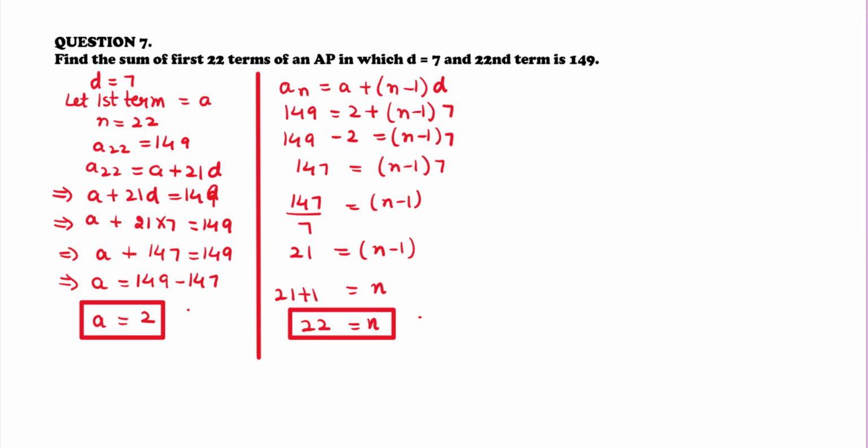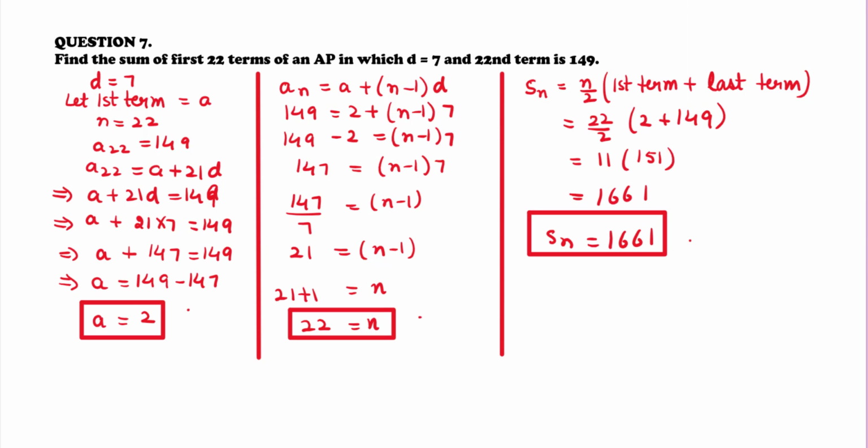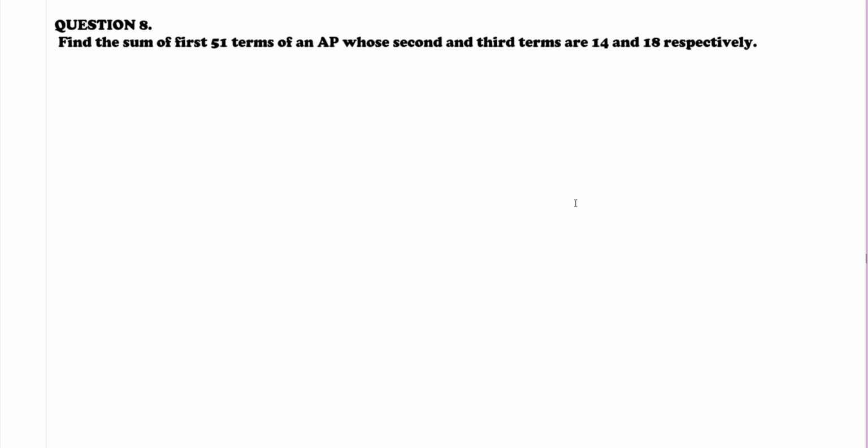Now let us find the sum. So Sn is equal to n by 2 into first term plus last term. So that implies 22 upon 2 into 2 plus 149. That is equal to 11 into 151. That is equal to 1661. So the value of the sum of n terms is 1661. Question 8. Find the sum of first 51 terms of an AP whose second and third terms are 14